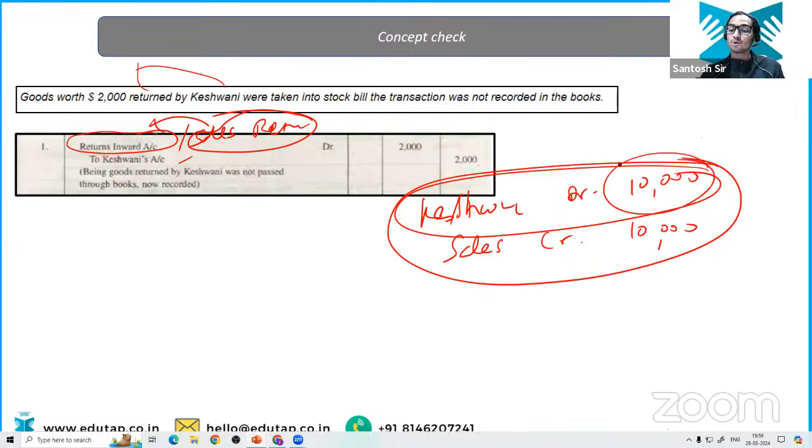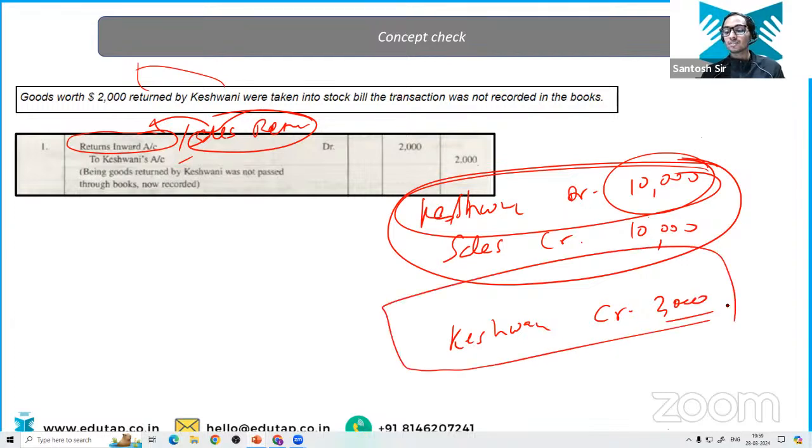And how are you going to show 8,000 as the debit amount? You are going to credit Keshwani by 2,000, because earlier he had to pay us 10,000. Now he has to pay us only 8,000 since he is returning the goods to us. So he was earlier a debtor of 10,000. Now we are going to credit his account by 2,000.